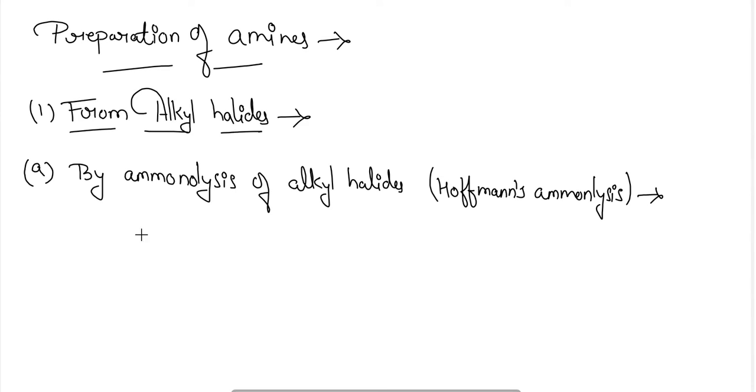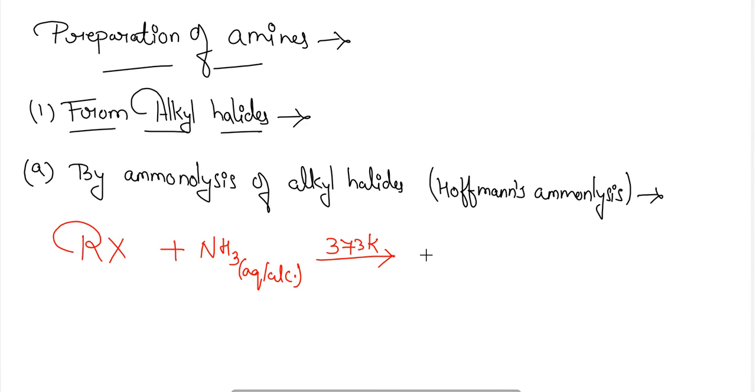Okay, so here if I am considering the alkyl halide as RX, when it is treated with ammonia in alcoholic or aqueous solution at 100 degrees Celsius or 373 Kelvin, then an ammonium salt is formed.